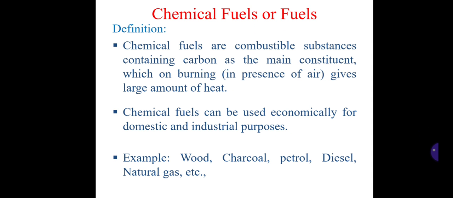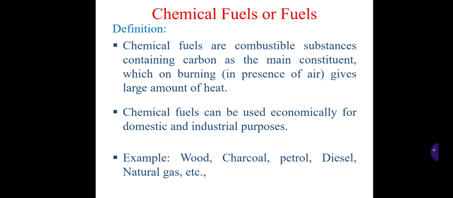Chemical fuels are combustible substances containing carbon as the main constituent, which on burning in presence of air give a large amount of heat. The principal elements invariably present in chemical fuels are carbon and hydrogen. When a chemical fuel undergoes combustion in air, carbon and hydrogen are converted into carbon dioxide and water respectively.